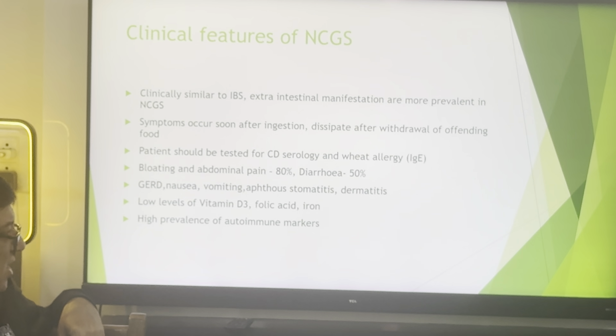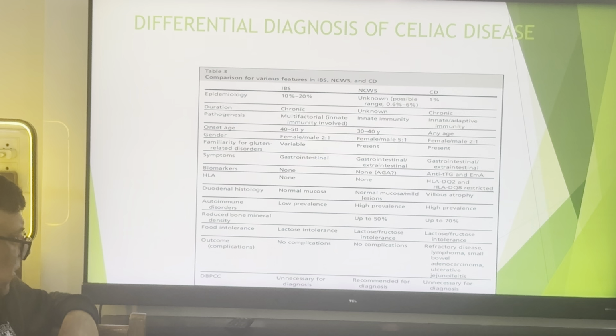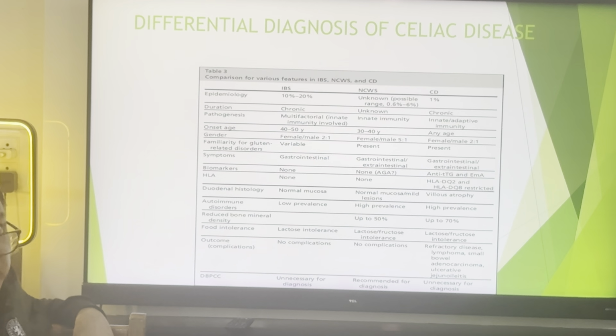Symptoms are gastrointestinal; biomarker HLA and duodenal histology are normal in irritable bowel syndrome. Autoimmune disorders have low prevalence and bone density is normal. Regarding food intolerance, they usually have associated lactose intolerance, so if you put them on a lactose-free diet, the symptoms may improve. Outcome: no complications, and endoscopy is unnecessary for diagnosis.